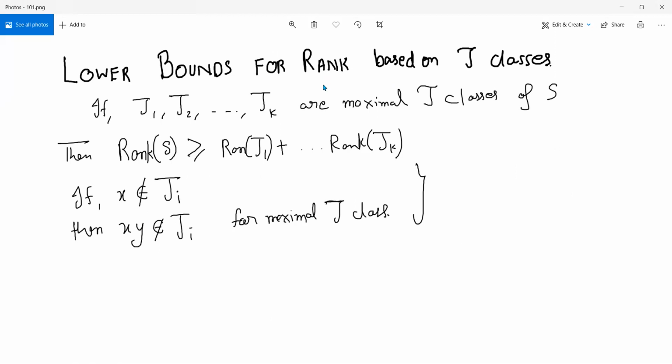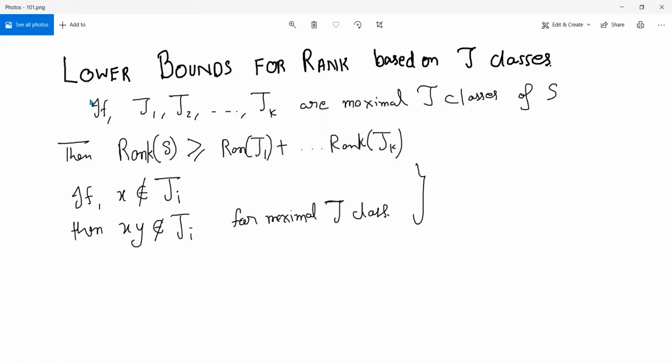They are like one block, one J class. Okay. So before we say how rank is precisely connected with simple semigroups, or finding the rank of a semigroup is precisely connected with finding the rank of simple semigroups, at least in our case, let us get a general sense.